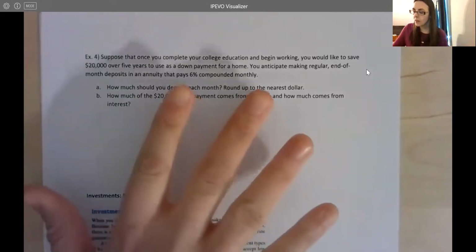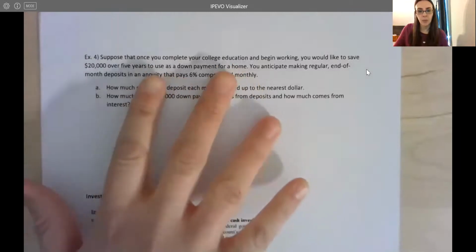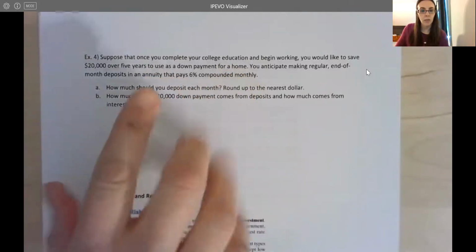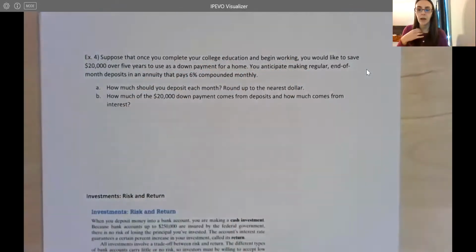So this is an example where this particular annuity would only be for a short amount of time. Again, you just have to be careful with what you're investing in if there are any penalties for withdrawing your money before a certain period. A lot of times with retirement accounts, there is. You have to wait till you're a certain age before you can withdraw money. So just look more into this if it's something you're interested in.